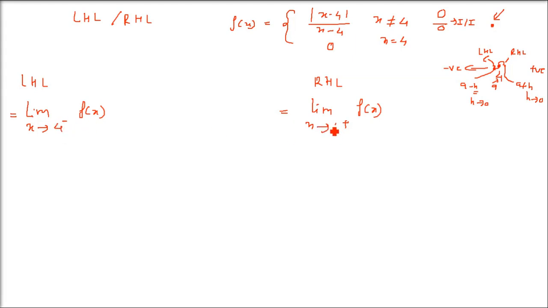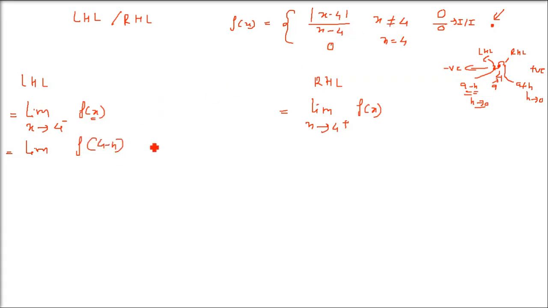And then you have to replace this x tends to a minus, because when you replace x with something else, say h, h will be the limit now. And we have to obtain limit h tends to 0 f of a minus h. That is, in place of x, we have to put a minus h. What is a here? A is 4. So we have limit, in place of x, I am putting a minus h.